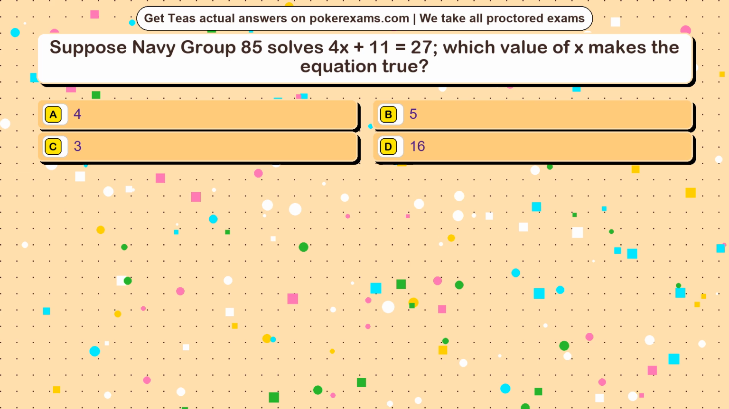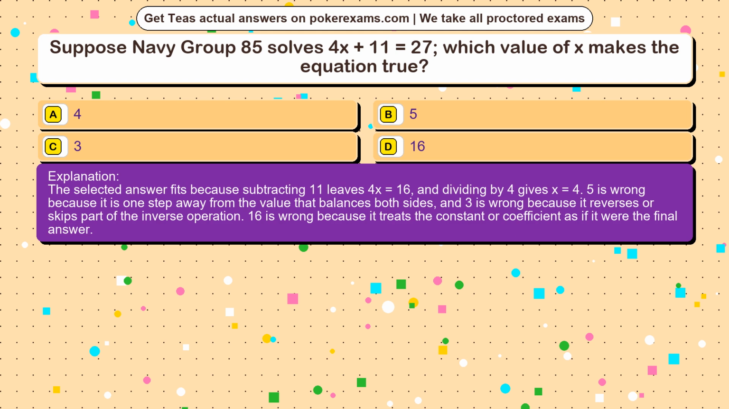The correct answer is option. The selected answer fits because subtracting 11 leaves 4x equals 16, and dividing by 4 gives x equals 4. 5 is wrong because it is one step away from the value that balances both sides, and 3 is wrong because it reverses or skips part of the inverse operation. 16 is wrong because it treats the constant or coefficient as if it were the final answer.